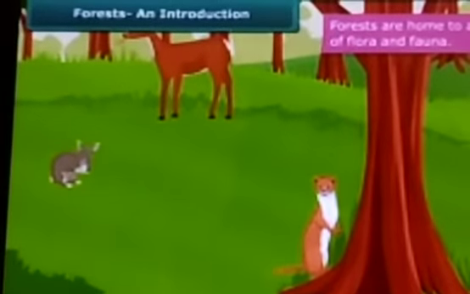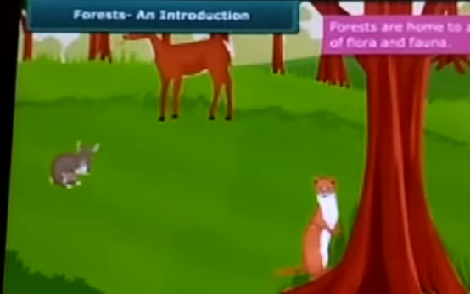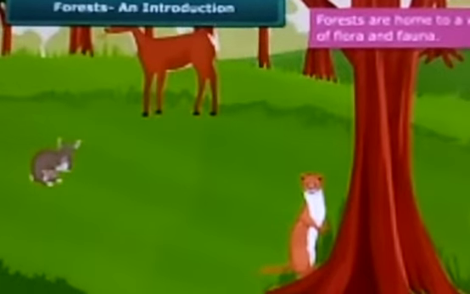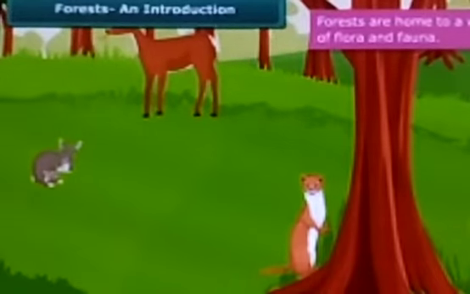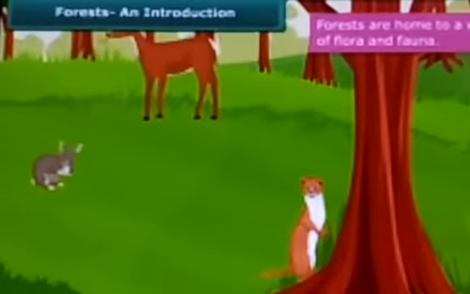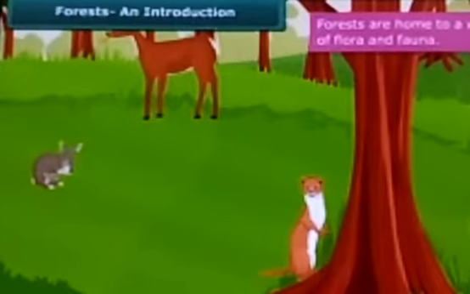The forest provides greater opportunity for food and habitat for herbivores. Herbivorous means those who depend on plants for their food. A larger number of herbivores means increased availability of food for a variety of carnivores. If herbivores are more, then the carnivorous animals will also be more. The wide variety of animals helps the forest to regenerate and grow. Decomposers help in maintaining the supply of nutrients to the growing plants in the forest. Therefore, the forest is a dynamic living entity, full of life and vitality.